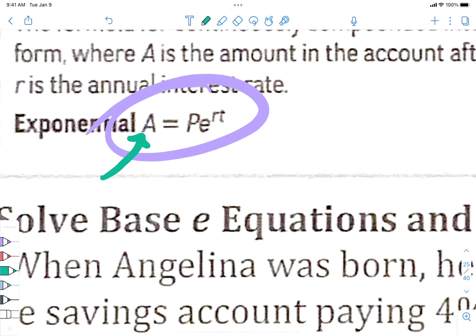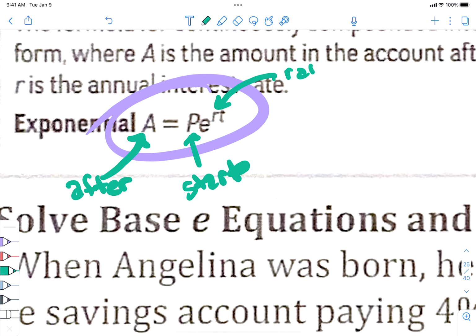What does A stand for? I call it the after amount because after starts with A, or like it's the ending amount. What's P? P is principal, and principal means where you start, right? The principal is where you start. What does E stand for? Just a number, right? E is just a number. Get that in your head so that you know that E is just a number. R is the rate.